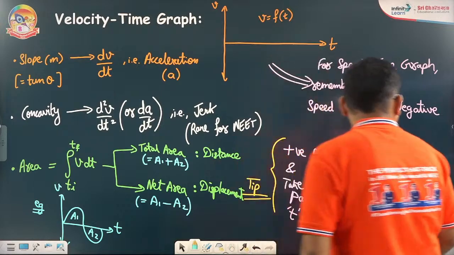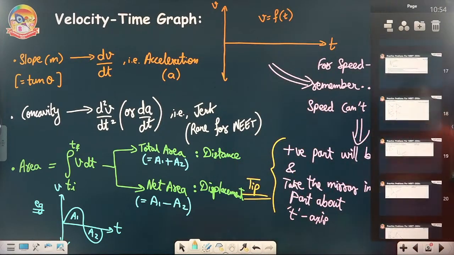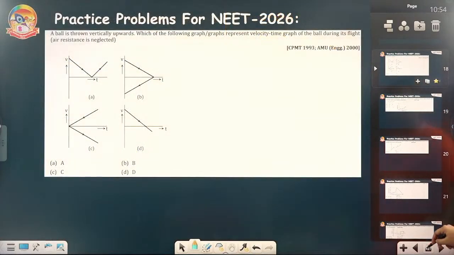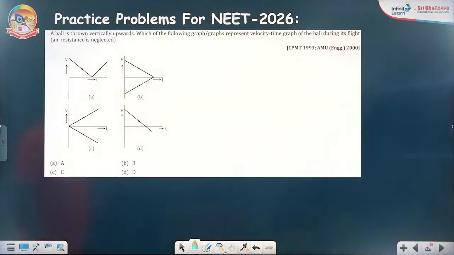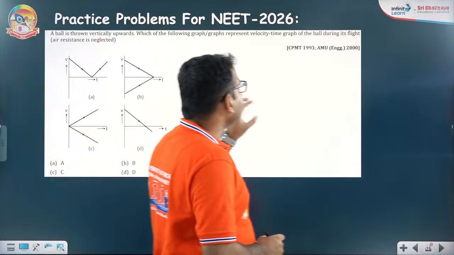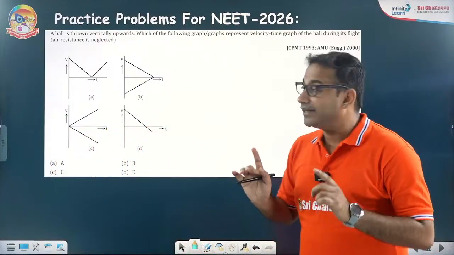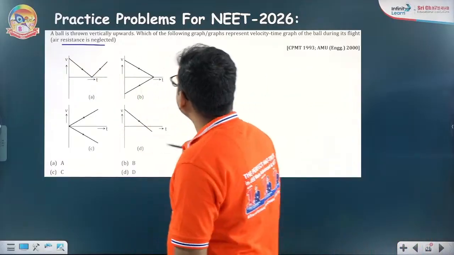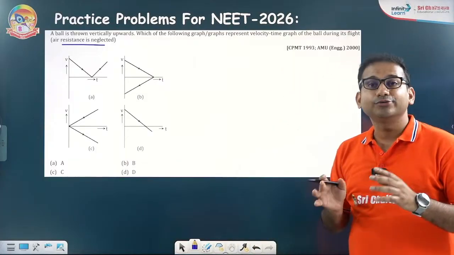All right. Now let me give you one problem here. Suppose we are talking about this. A ball is thrown vertically upwards. Which of the following graphs represent velocity time graph of the ball during its flight? Air resistance is neglected. So they are asking you which of the following graph represent velocity time graph of the ball during its flight.